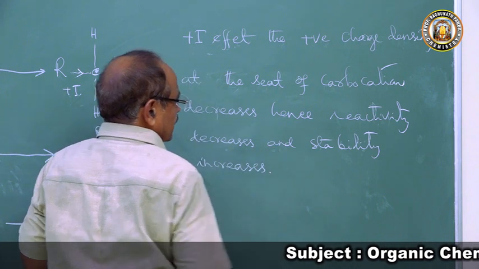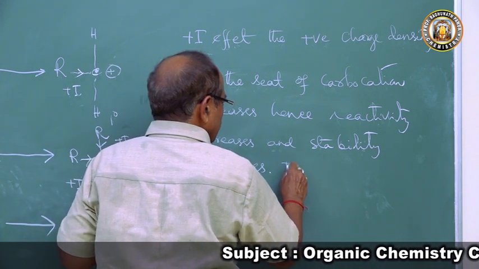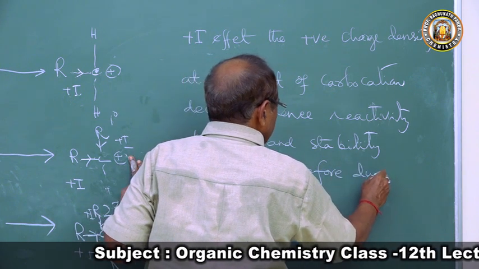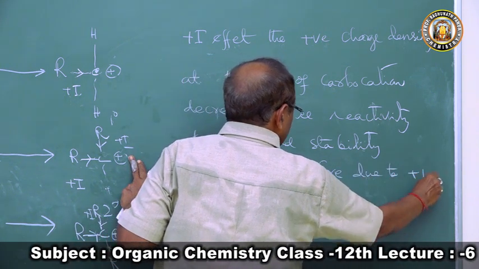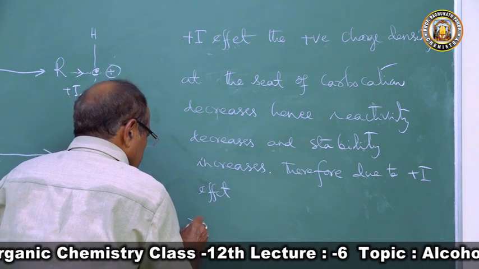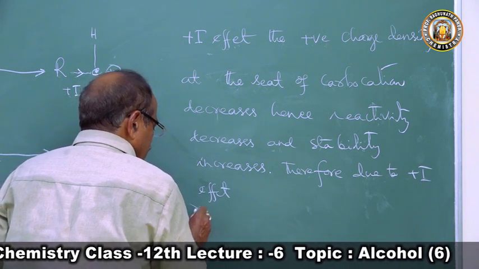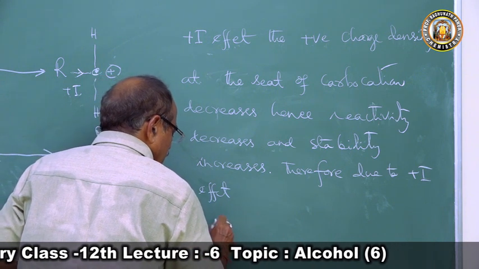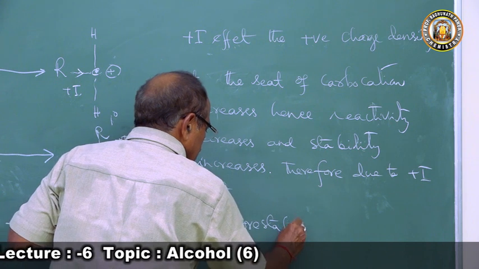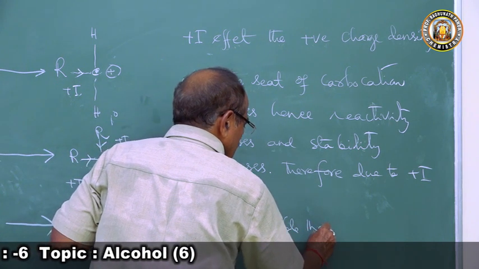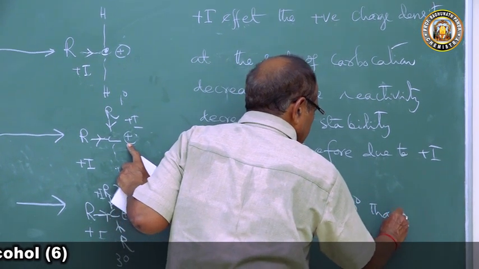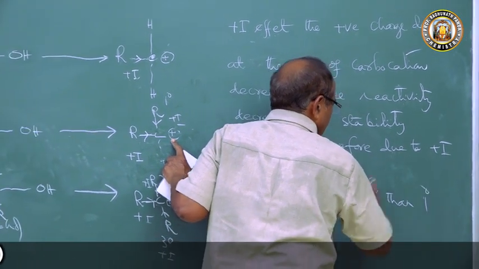Therefore, due to plus I effect, the tertiary carbonium ion is more stable than secondary carbonium ion, than primary carbonium ion.